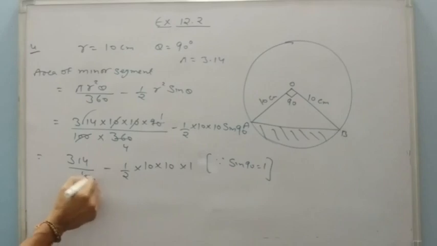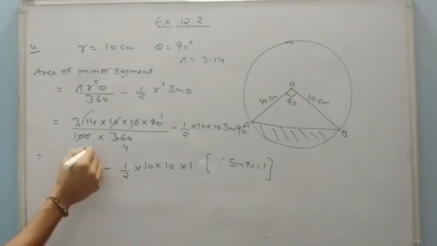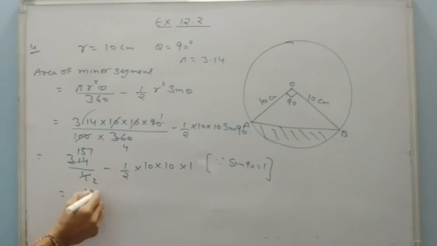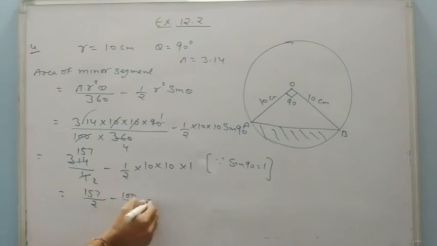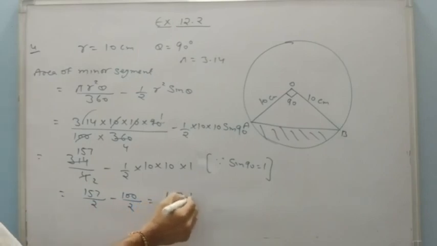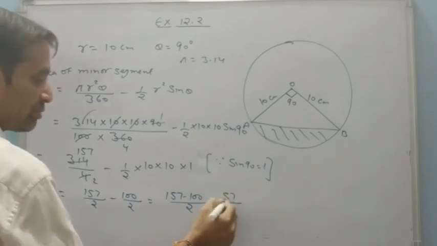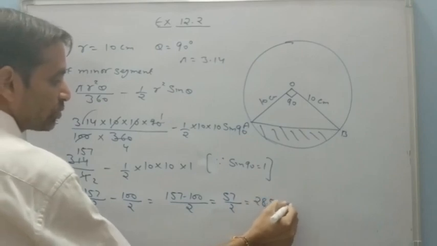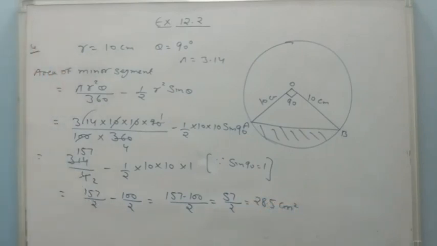It will be 2 upon 157 is there. So it is 157 upon 2 minus 100 upon 2, or I can say 157 minus 100 upon 2. It will be 57 upon 2, or 28.5 centimeter square. This is the area of minor segment.